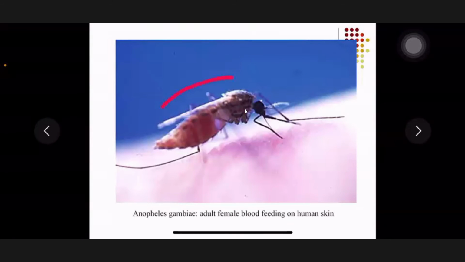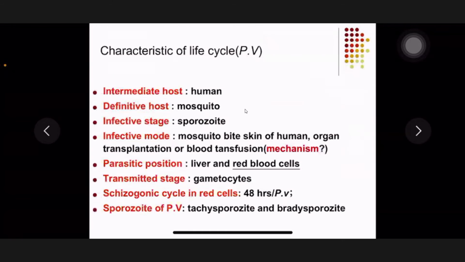Now here is a mosquito biting human skin. The characteristics of the life cycle here: the intermediate host is human, the definitive host is mosquito, and the infective stage is the sporozoite. They are formed in the mosquito, and the infective mode is the mosquito bite on the skin of a human. Here, let's think about this question: organ transplantation or blood transfusion.